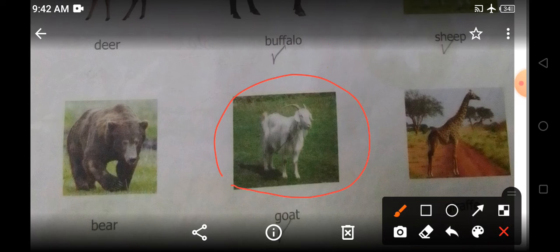Do we keep giraffe as a pet? No. Do we find giraffe on farms? No, we do not find giraffe on farms. So this animal, giraffe, is found in jungle. Yes or no children? Yes, giraffe we found in jungle. So giraffe is a wild animal. So children, you will not circle this. Why? Because we have to only circle the domestic animal. Just let us have a quick recap.